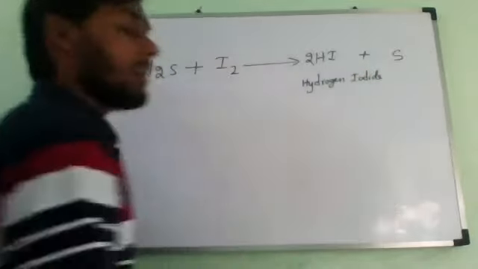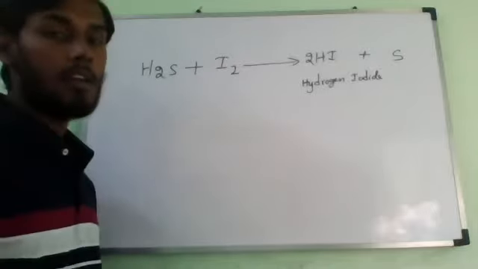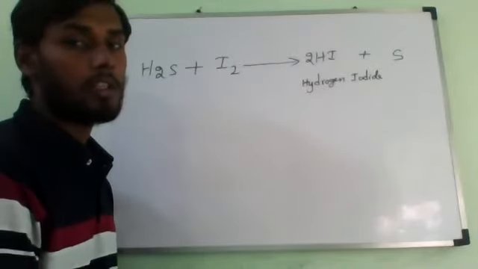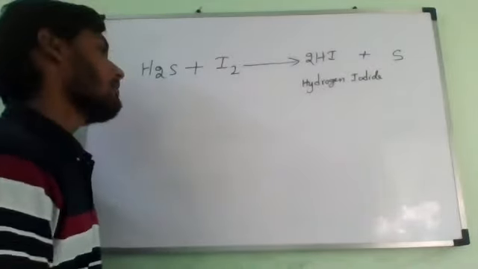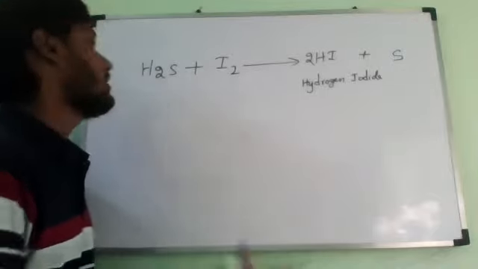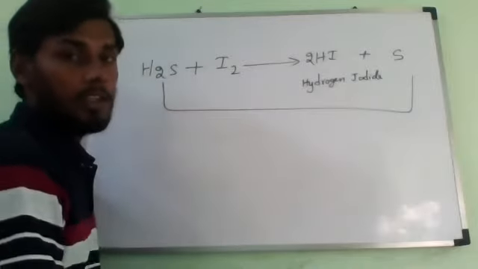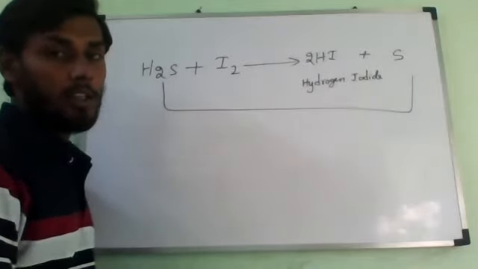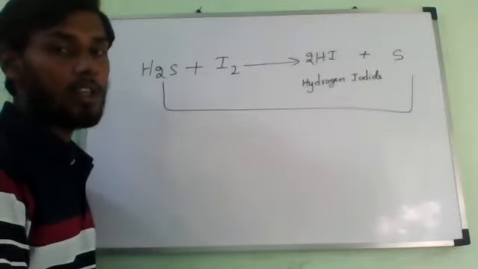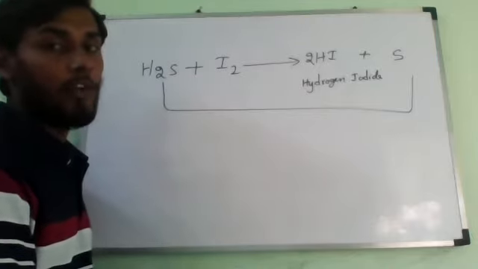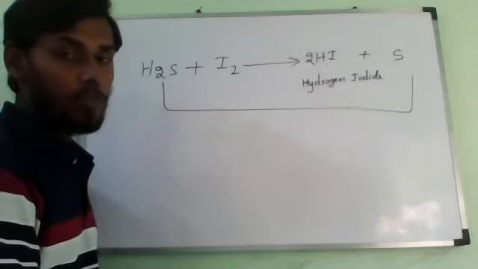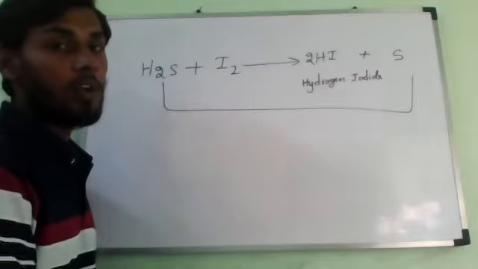So now here who is the oxidizing agent and who is the reducing agent? Now observe very carefully. Here also the same thing. Hydrogen sulfide, H2S, is changing into sulfur. This is removal of hydrogen from H2S. So by definition,